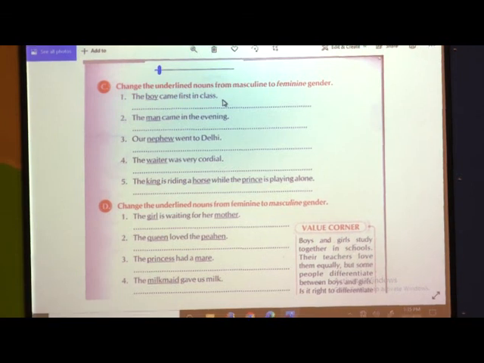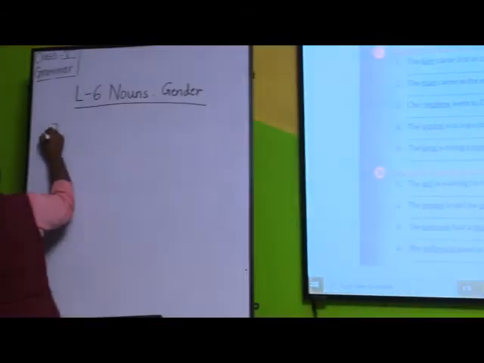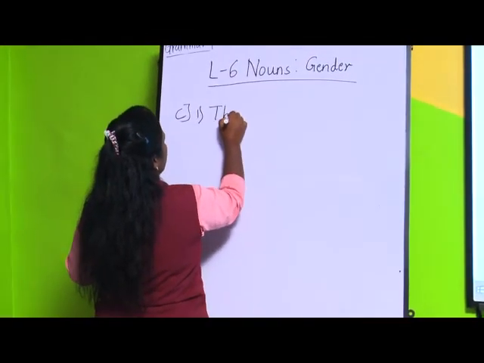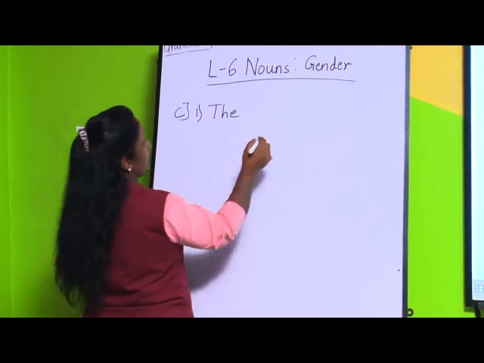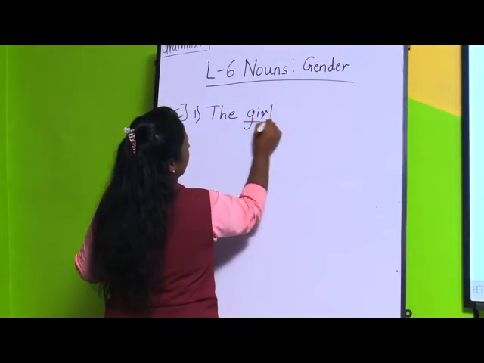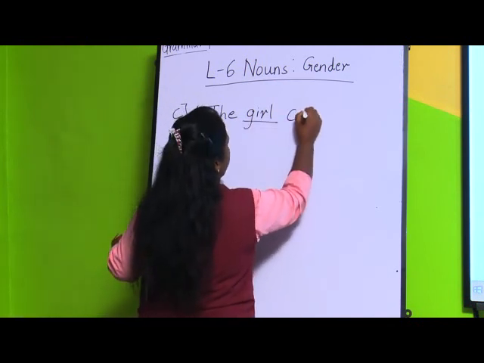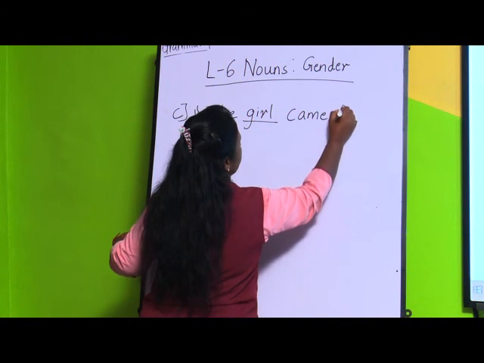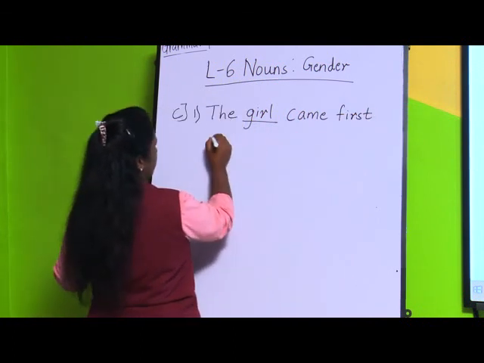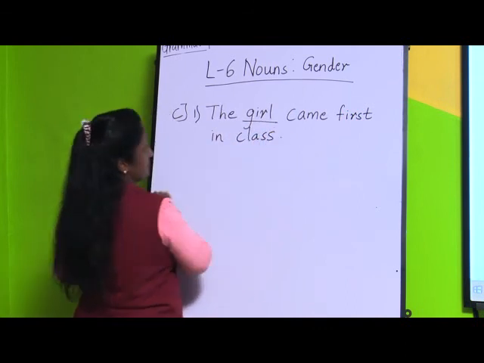Okay, this is exercise C. Instead of the boy, you are going to change it into feminine, the girl. And here also you have to underline, because you have replaced that word. The girl came first in class. The sentence will be as it is, only you are going to change the genders.